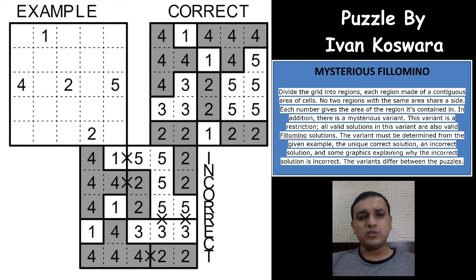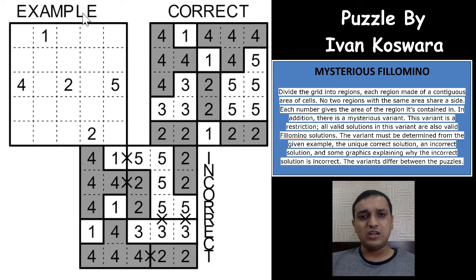Mysterious Philomeno is where all the rules of the Philomeno puzzle are applied, but there is an extra constraint, an extra rule that is hidden inside the puzzle, and it is up to the solver to find what that hidden rule is. And how can we find that? An example puzzle with a correct and an incorrect solution is given in the contest puzzle PDF.